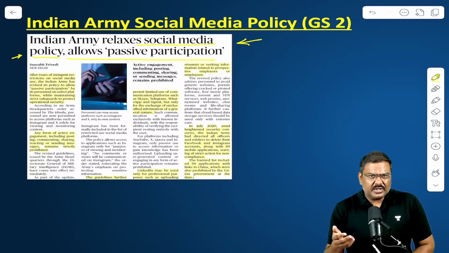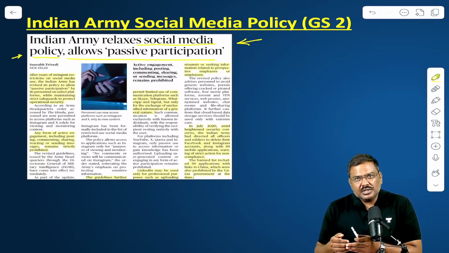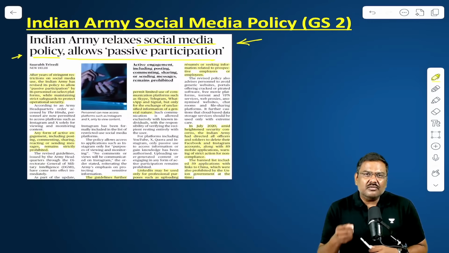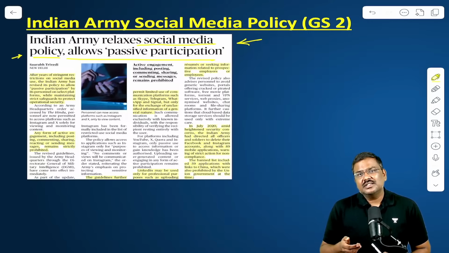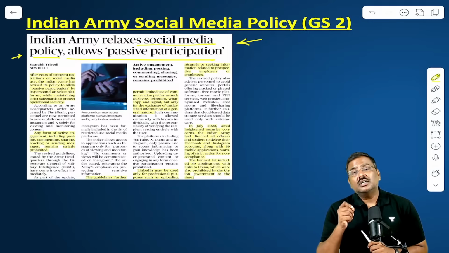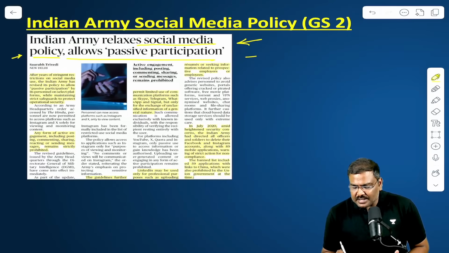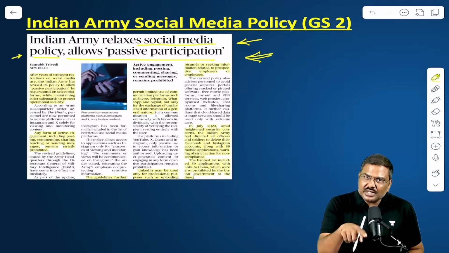The reason that was cited by the army leadership was that the army personnel might start using these platforms and give away certain military secrets. They might be honey trapped, etc. So now the Indian Army has relaxed the social media policy. It states that you can use these platforms.